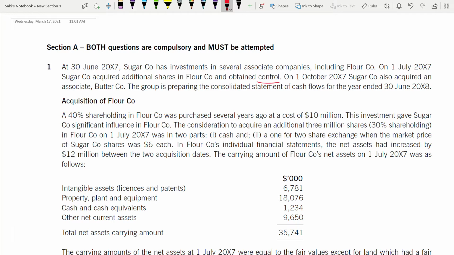On 1st of October 2007, Sugar Company also acquired an associate. Clearly they have told associate. Even if they don't tell associate, if they tell they have a significant influence, they have acquired someone with significant influence, it should give you a hint that they're talking about associate. Right? That means more than 20%. So the group is preparing consolidated statement of cash flows for the year ended. Acquisition of the Flour Company.